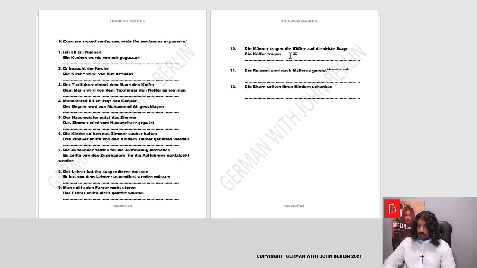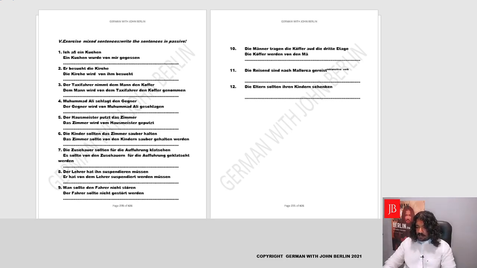The Koffer, oh, okay, my mistake. This is a normal sentence. We'll introduce the passive sentence, the helping verb for passive sentence. That's the Koffer werden in the present tense. Von, now von is dative, so it's plural: dem, der, dem, den, Männern. Why Männern? Anyone?